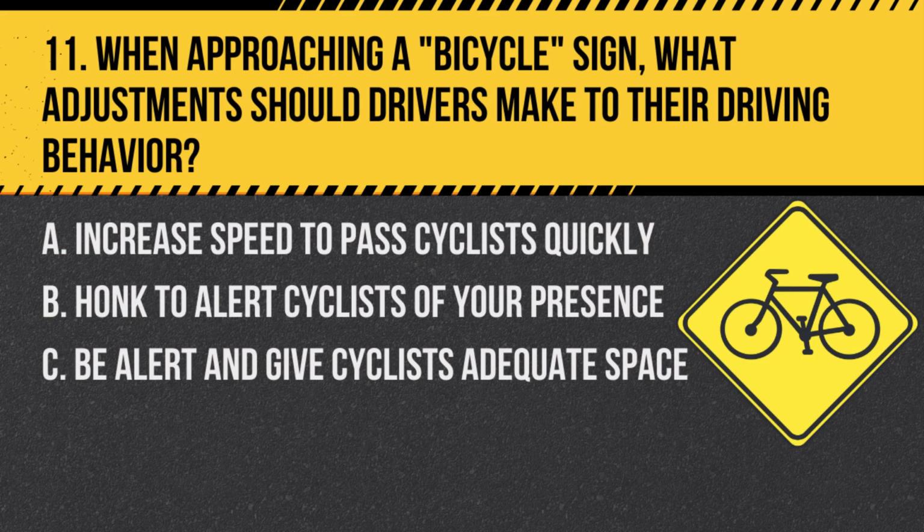Question 11. When approaching a bicycle sign, what adjustments should drivers make to their driving behavior? A. Increase speed to pass cyclists quickly. B. Honk to alert cyclists of your presence. C. Be alert and give cyclists adequate space. Answer. C. Be alert and give cyclists adequate space. Sharing the road safely with cyclists is crucial.